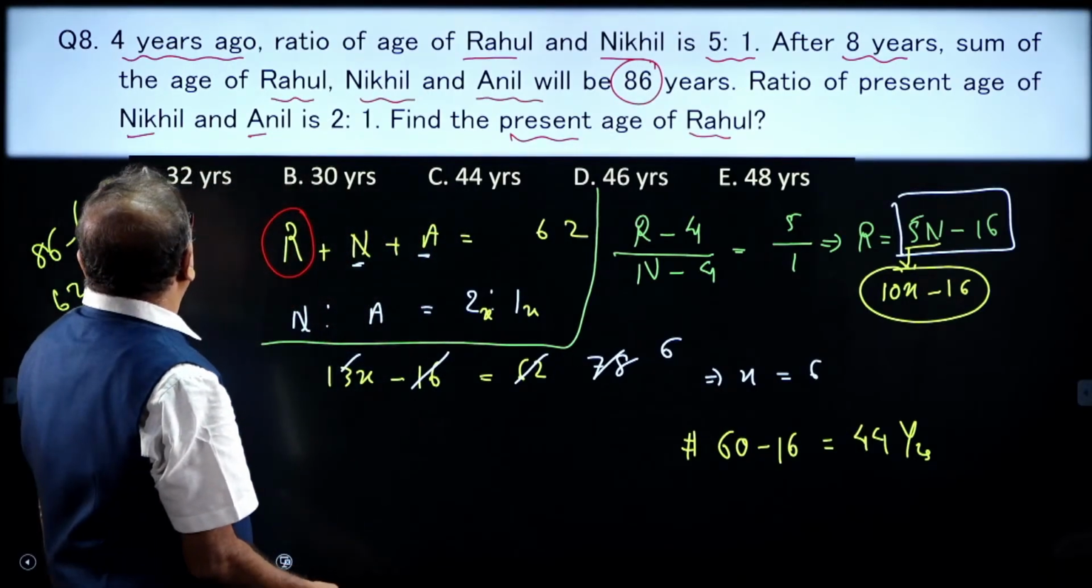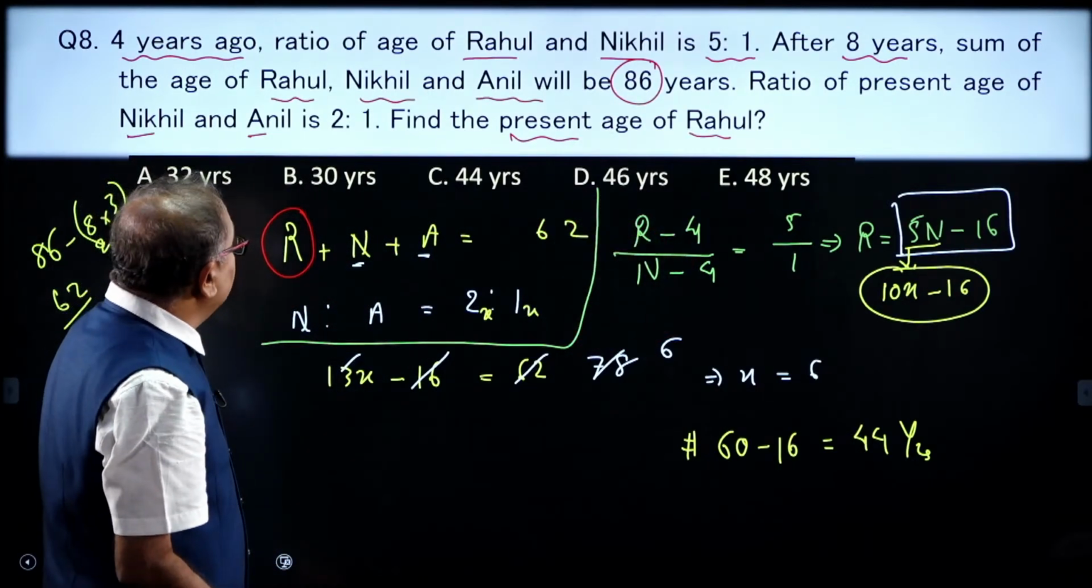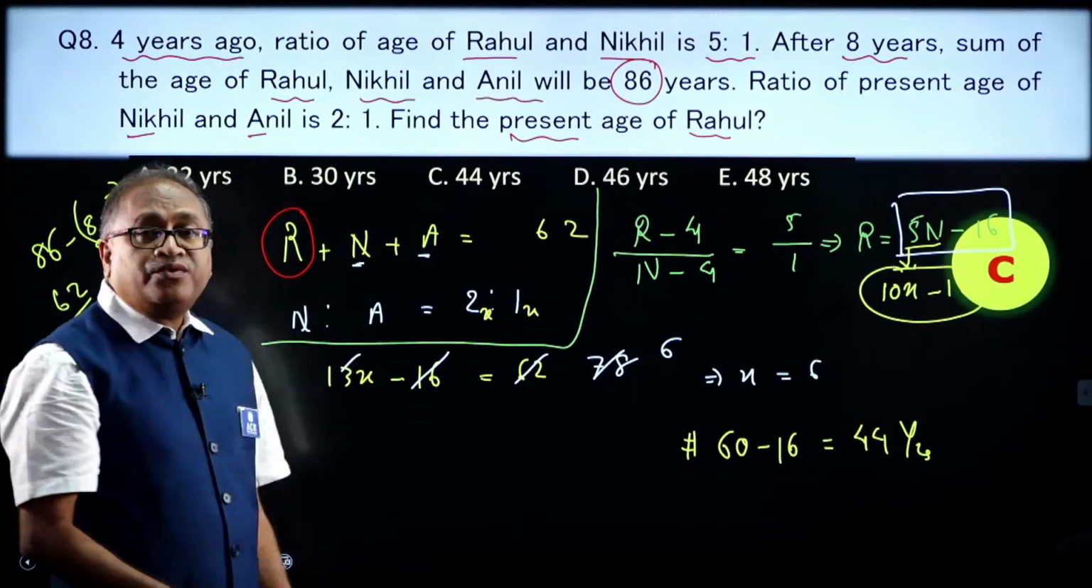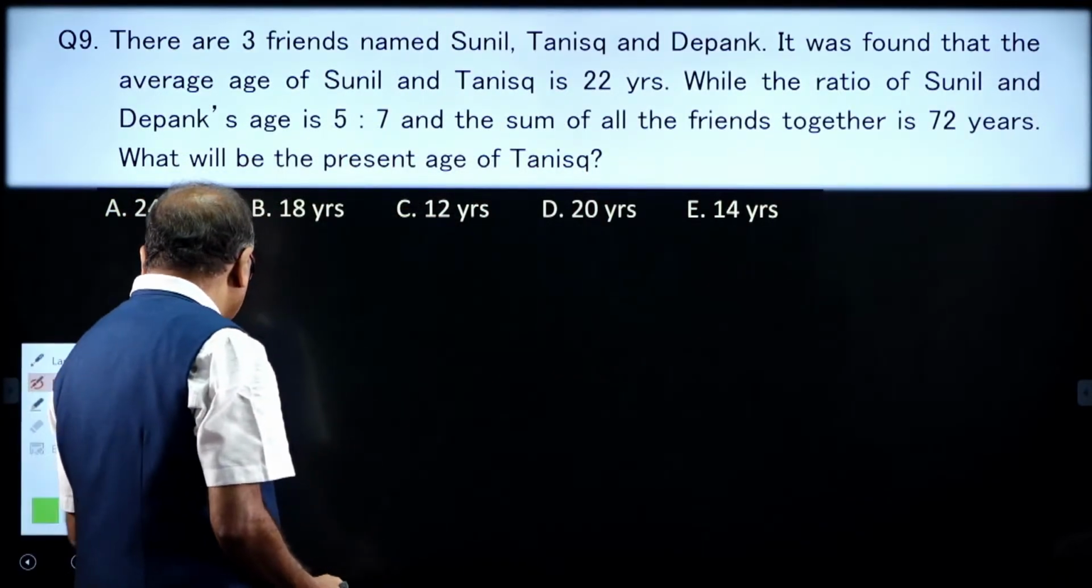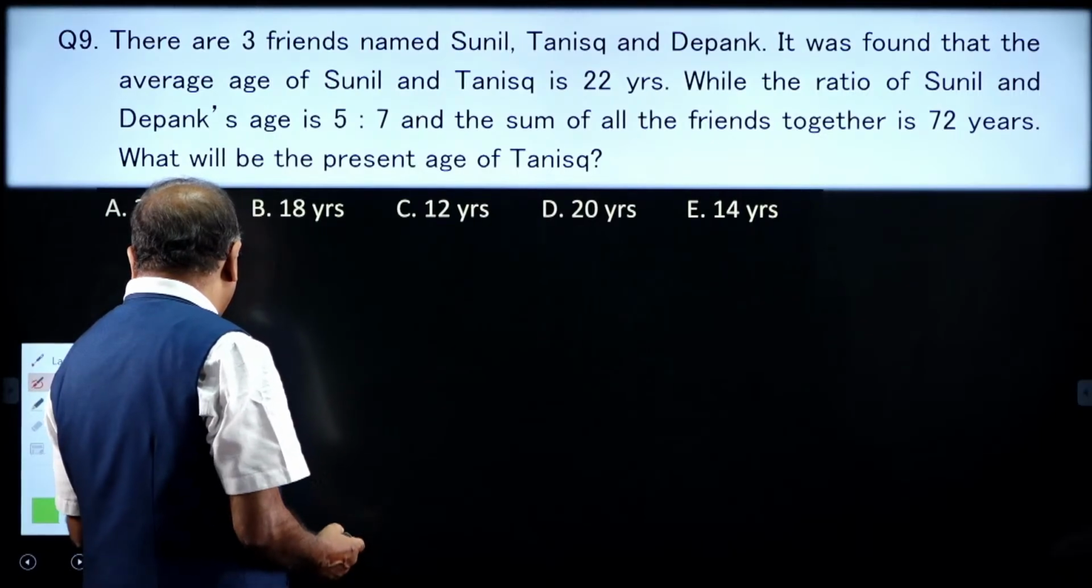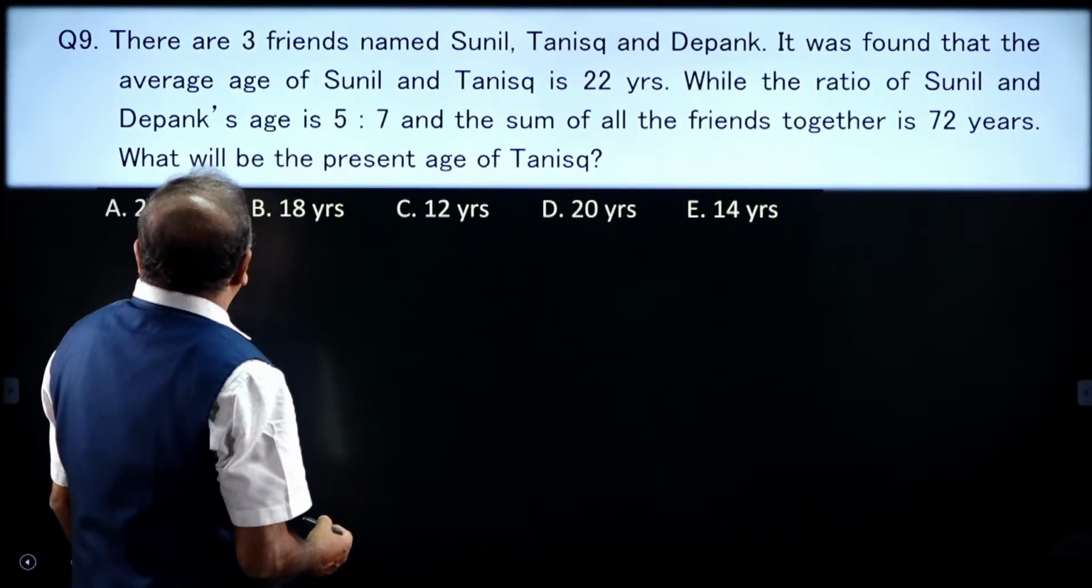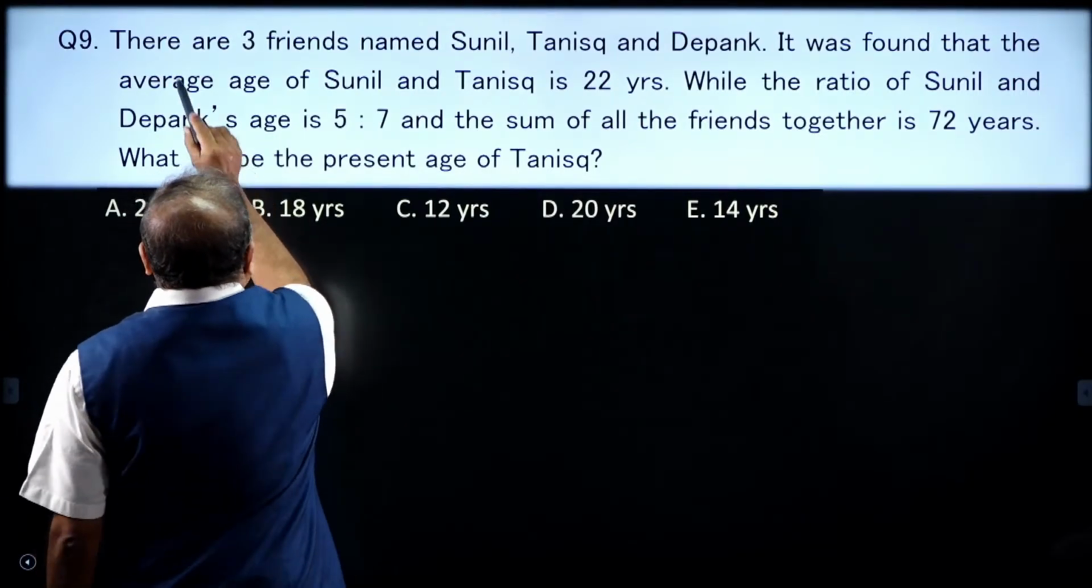I am moving on to the next question. Total 10 questions are there. Option C, 44. Here is the next question. Now, let me read the question before I answer it.